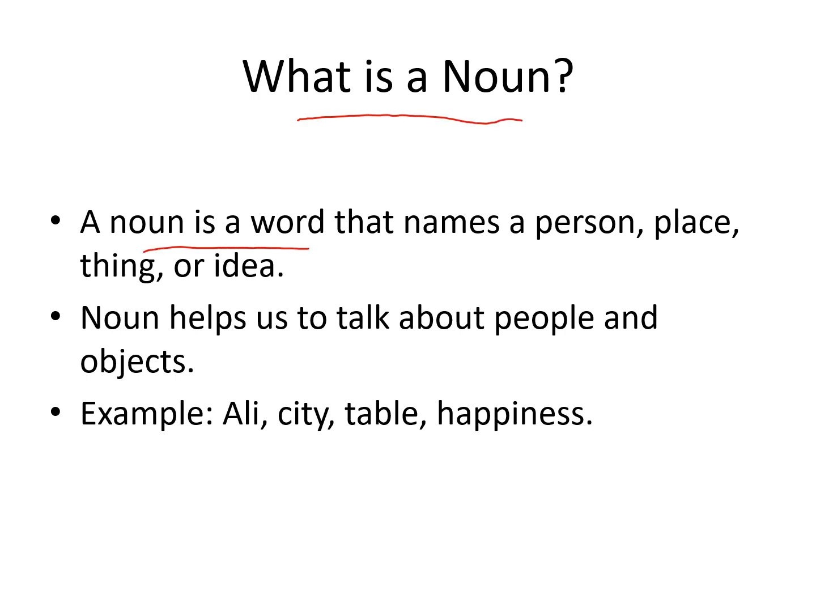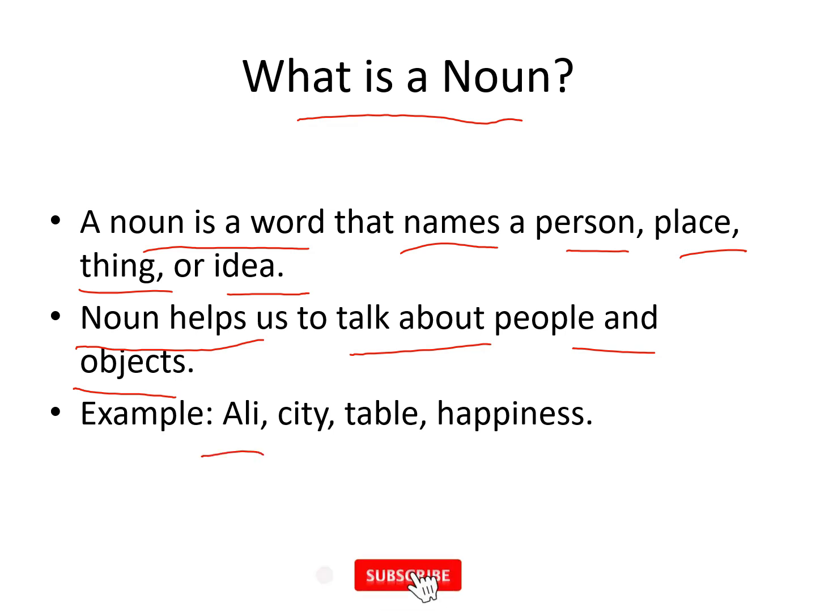Noun is a word that names a person, place, thing, or idea. Noun helps us to talk about people and objects. So noun is a name of any person, place, thing, or idea, and we talk about these persons, places, things, ideas, concepts through noun. Example: Ali, city, table, happiness.